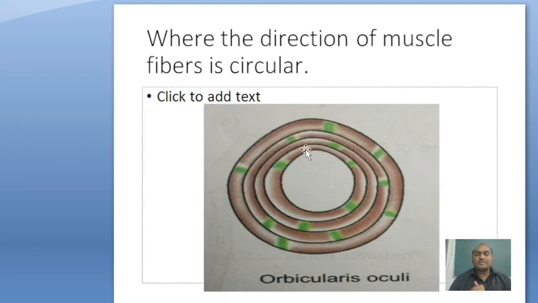When the direction of muscle fiber is circular and rounded, examples are orbicularis oris and orbicularis oculi. Orbicularis oculi is present around the eyeball, and orbicularis oris is present around the mouth. So these muscle fasciculi are circular and rounded.